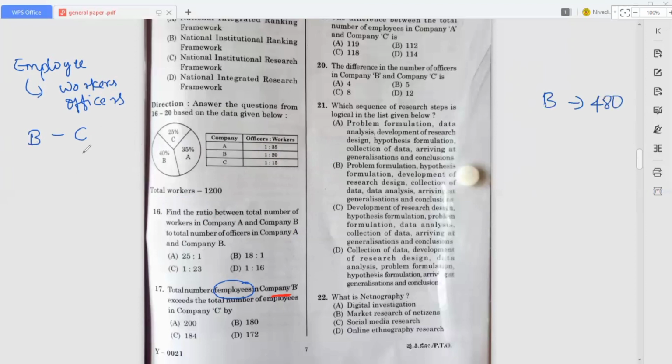So here we will add 480 here. And also when it comes to the employees of B, how many did we get in the officers? So this is company B workers, that is 480. When it comes to the officers, we got how many? That is 24. Okay, in the last problem we have discussed, right?